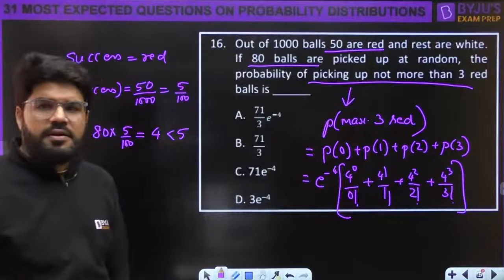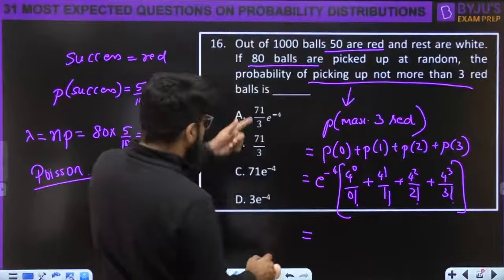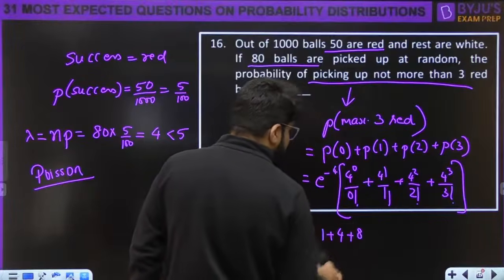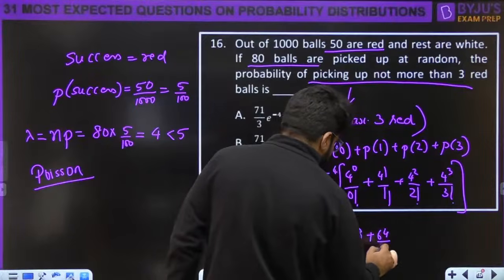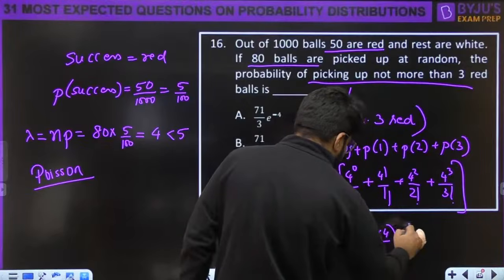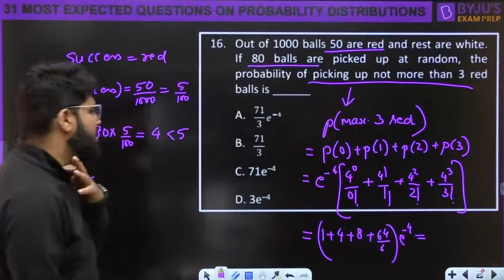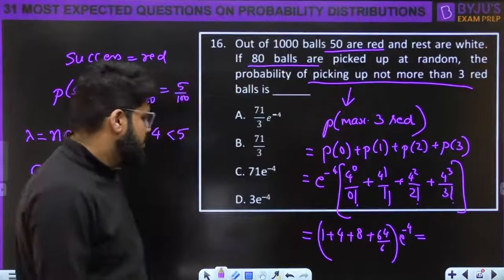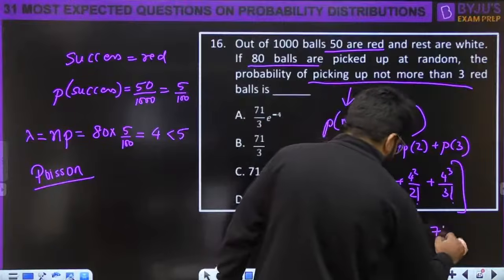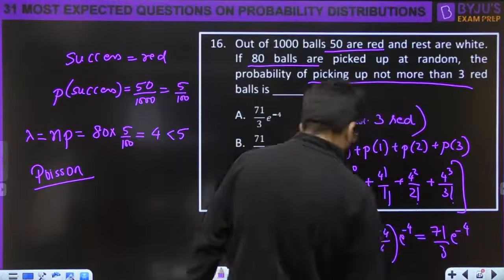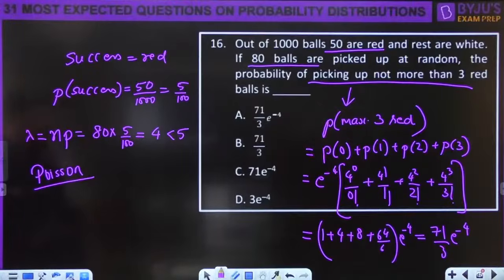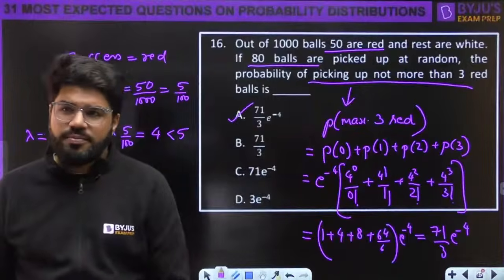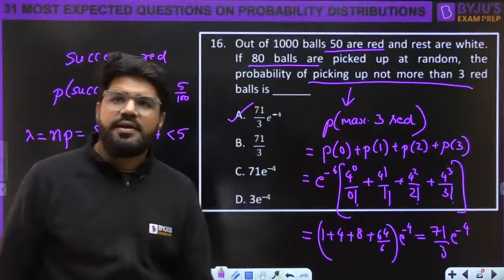That's it. Solve and write down the answer. Answers are only in the form of e power minus 4. So it is 1 plus 4 plus 8 plus 64 by 6, times e power minus 4. So what should the total be? Just decide and let me know. Okay, 32 by 3 and then this is 13, 32, 71 by 3 e power minus 4. 13 is 39 plus 32, correct. 71 by 3 e power minus 4. A is the very correct option. Yes, Payash and Yogendra, A is the correct option.